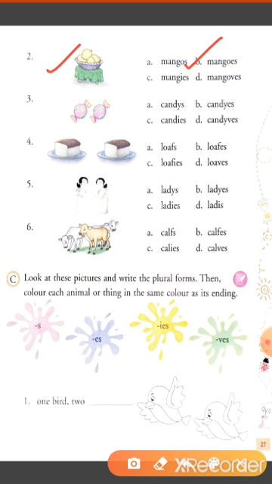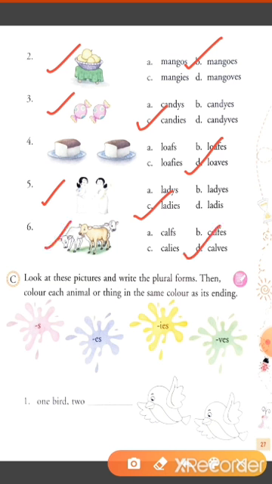Similarly, there are two toffees. So what do we choose? We choose candies. Similarly, there are more than two loaves. So what do we choose? Loaves. In this picture, we see two ladies. So what do we choose? Ladies. There is more than one calf. So what do we choose? Calves.